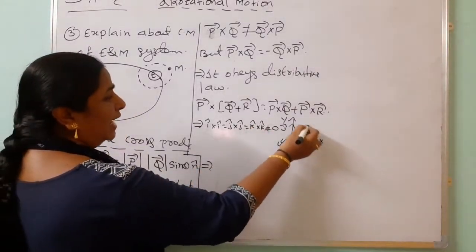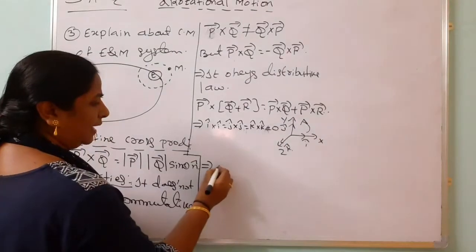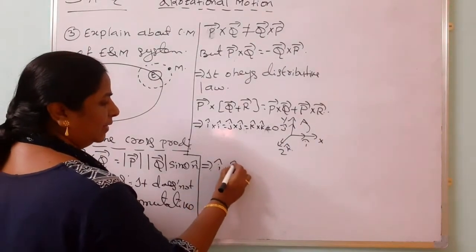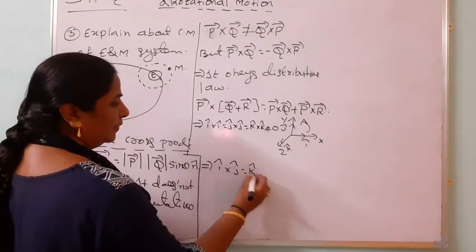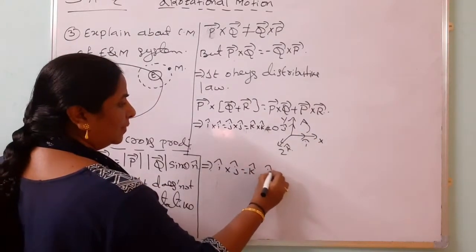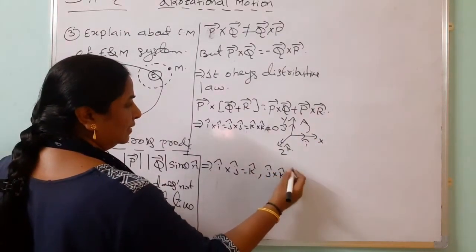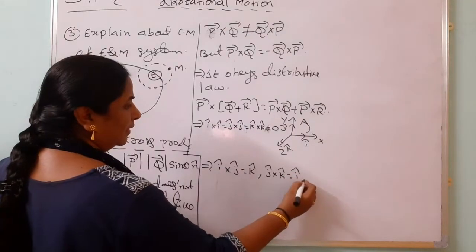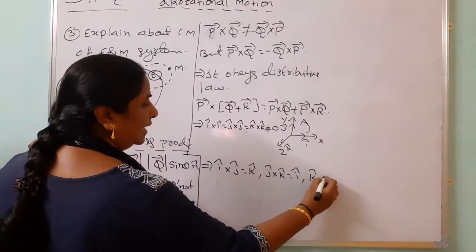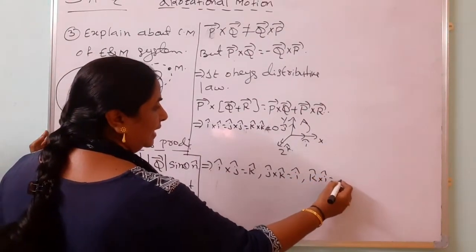Then going anti-clockwise, i cap cross j cap equals k cap. Then j cap cross k cap equals i cap. k cap cross i cap equals j cap.